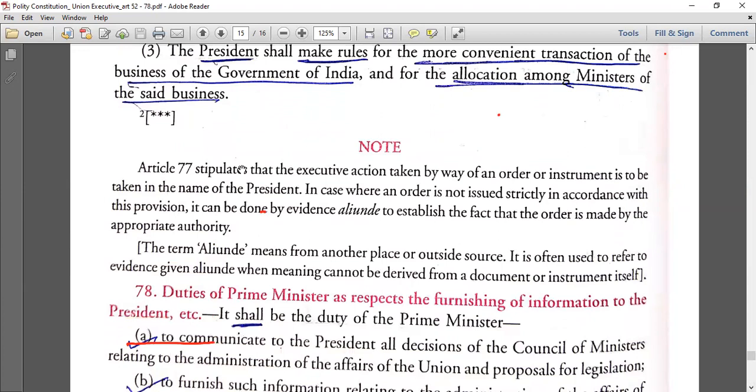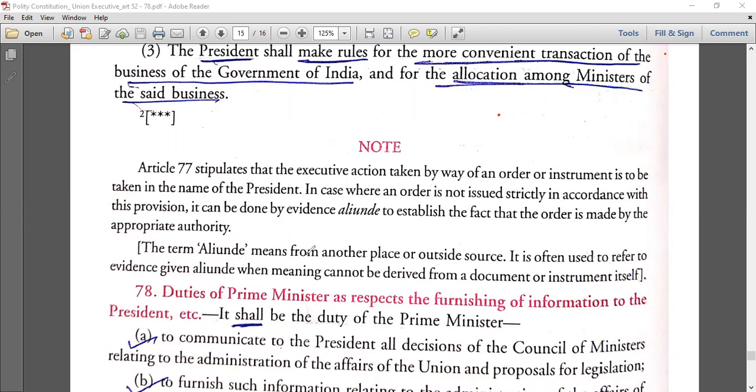So same thing, Article 77 stipulates that the executive action taken by way of an order or instrument is to be taken in the name of the President. In case an order is not issued strictly in accordance with this provision, it can be done by evidence aliunde to establish the fact that the order is made by the appropriate authority. Here, the term aliunde means from another place or outside source.